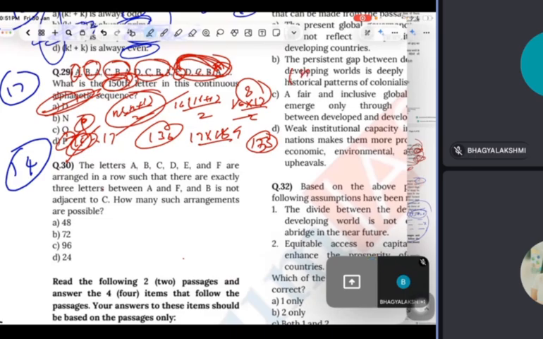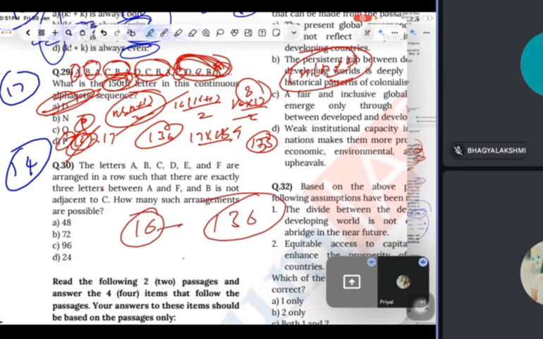Here, n into n plus 1 by 2. See, I have taken 16, so it is coming 136. Right, right. So in alphabetical order, 16 is equal to P. Got it now. We have to reverse. That's what I'm saying actually.